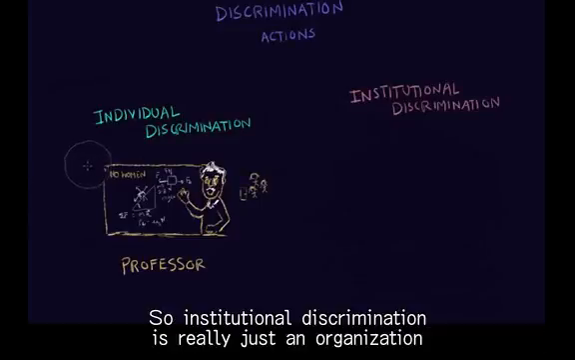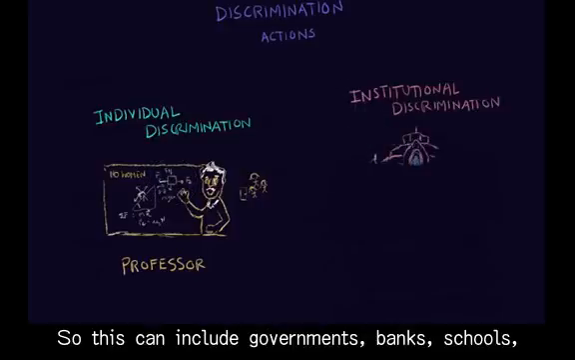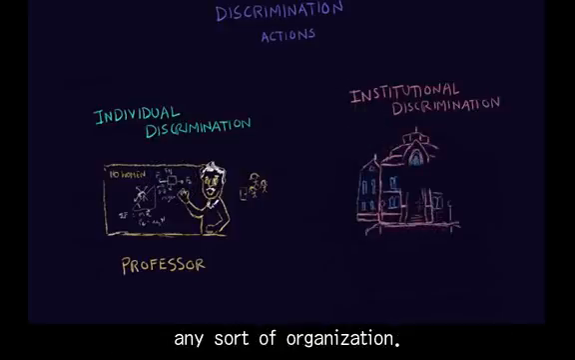On the other hand, we have institutional discrimination. Institutional discrimination is really just an organization discriminating. It's not an individual anymore. So this can include governments, banks, schools, any sort of organization.